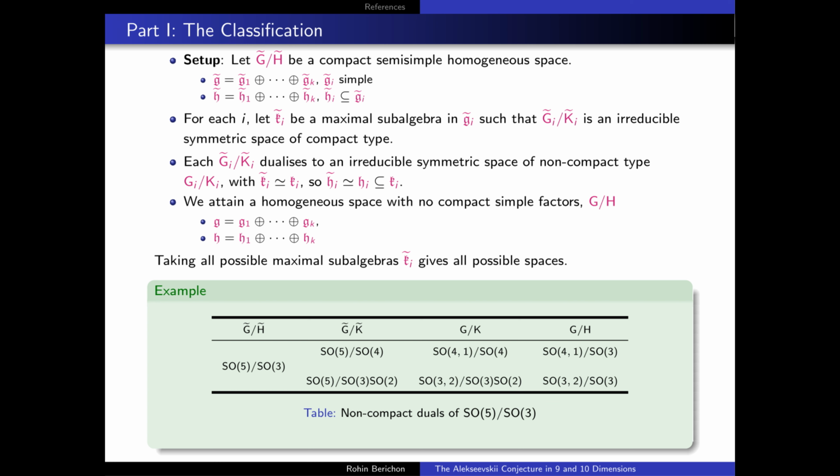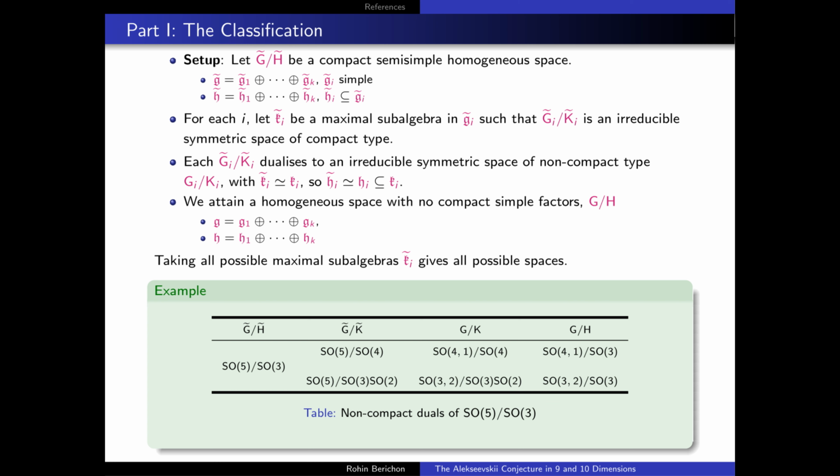What one now assumes is that in each of these simple decompositions, these G_i modulo H_i, there exists a maximal subalgebra sandwiched in between this H_i and this G_i, such that the quotient G_i modulo K_i is an irreducible symmetric space of the compact type.